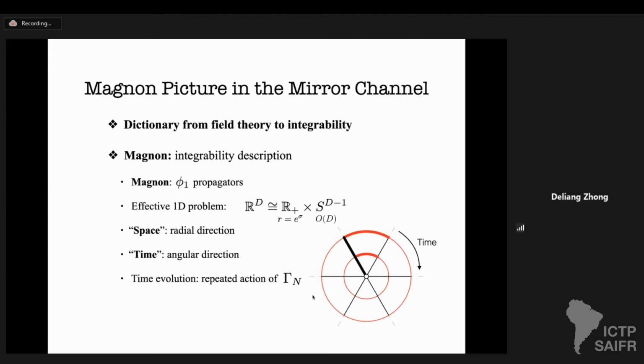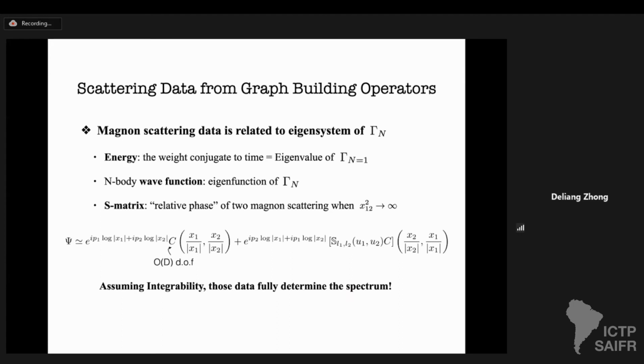So to compare with the standard CFT approach, usually in radial quantization we treat the radial direction as the time and the angular directions as space. Here we swap the roles of space and time. That's why it's usually called the mirror channel. In this channel, the magnon scattering data is fully determined by the eigensystem of the graph building operator.